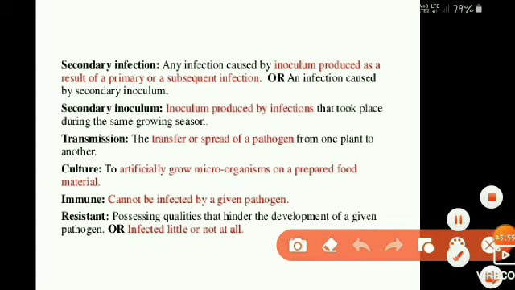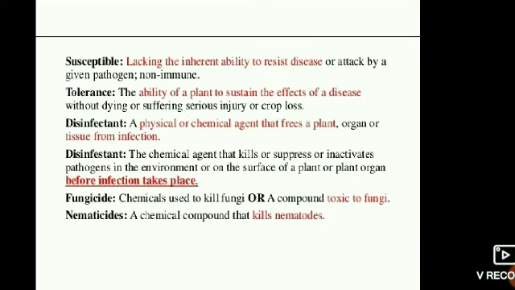Certain qualities possessed by the plant itself that hinder, decrease, or completely prevent the development of pathogens are called resistance. When pathogens attempt to infect a resistant plant, the plant will be infected little or not at all, because it possesses certain qualities in the plant itself.